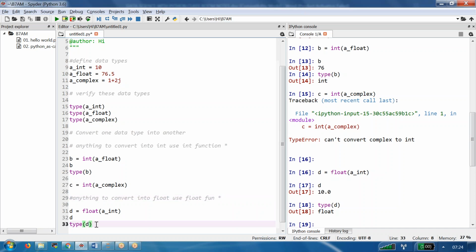Now, this is about integers, floats and complex numbers. What are the numbers? Integer numbers, float numbers and complex numbers. Please practice this one.